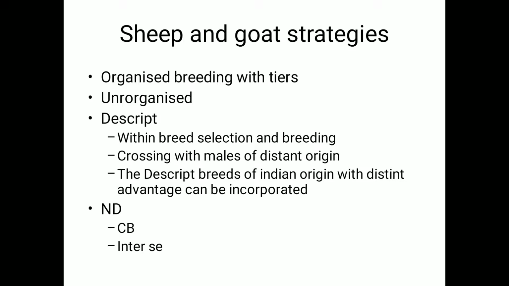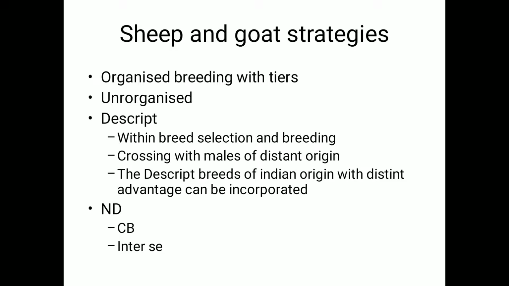So, sheep and goat strategies. As I already told, breeding is nothing but utilization of the available genetic resources at any point of time, or reproduction of selected males and females. And when we say strategies, we should remember the tiers, that is, organized breeding.